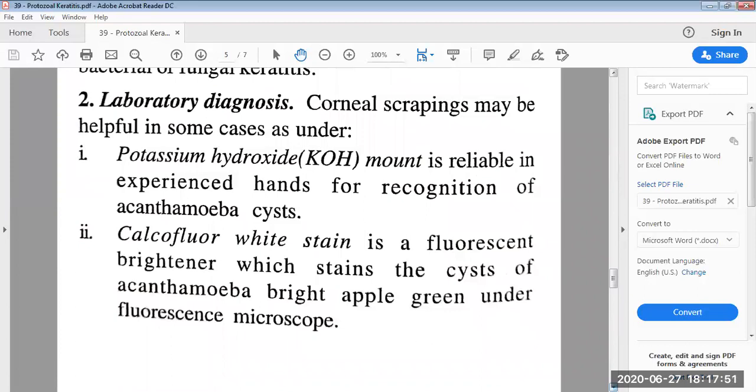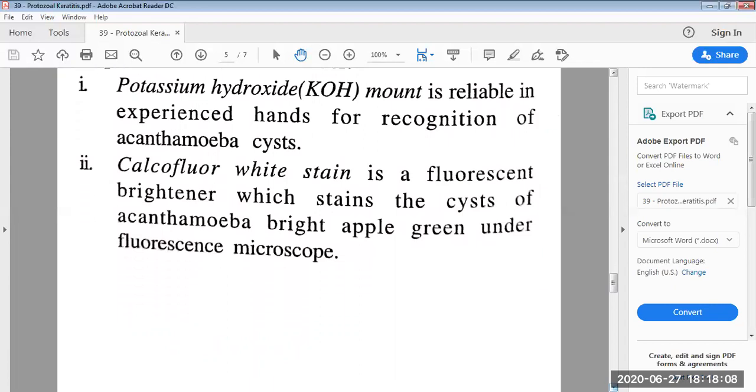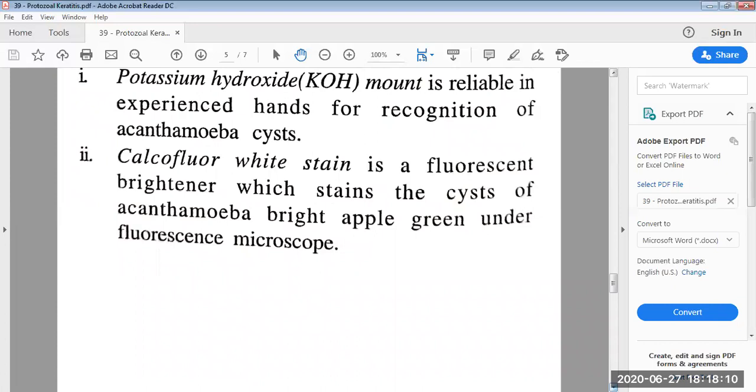Corneal scrapings may be helpful in some cases. Potassium hydroxide mount is reliable in experienced hands for recognition of Acanthamoeba cyst. Calcofluor white stain is a fluorescent brightener which stains the cyst of Acanthamoeba bright apple green under a fluorescent microscope.